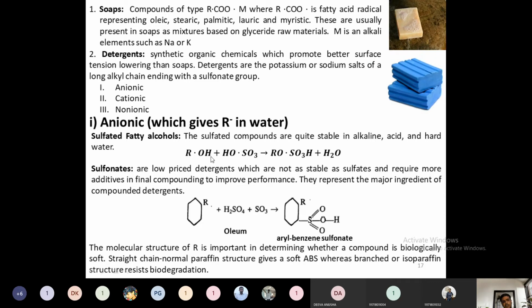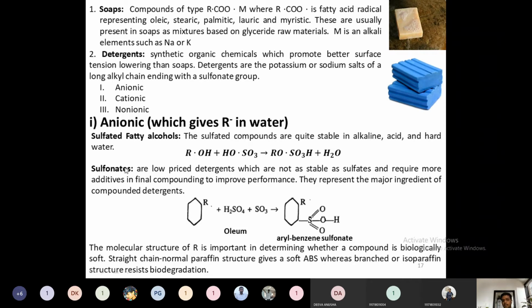In the sulfated fatty alcohols, what will happen? The free fatty acid is there. ROH is nothing but a free fatty alcohol from any coconut-type oil. This will react with sulfuric acid, HOSO3H. This will react with the free fatty molecule and give a detergent. This is a sulfate detergent composition, which is associated with the SO3H group. This is known as the sulfate group, plus water. This is a sulfated fatty alcohol.